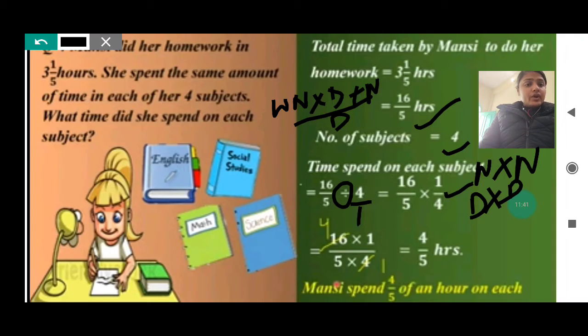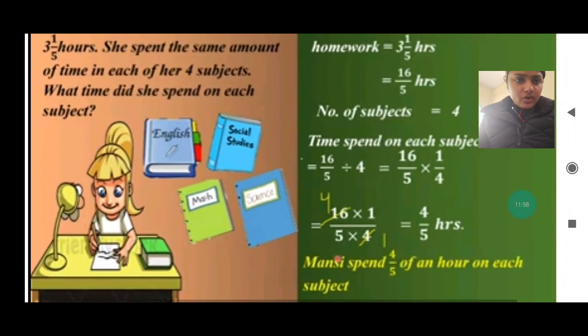See, 4 into 1 will be 4, 5 into 1 will be 5. Now, Mansi spent 4 by 5 of an hour on each of her subjects. Means for doing each subject's homework, she spent 4 by 5 hours.